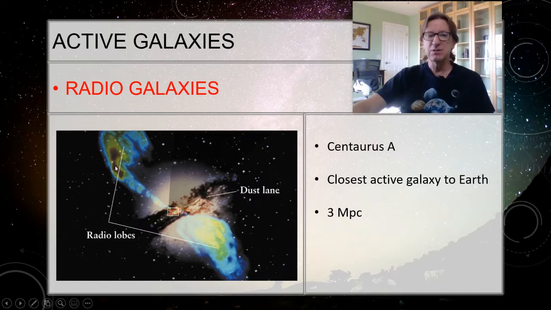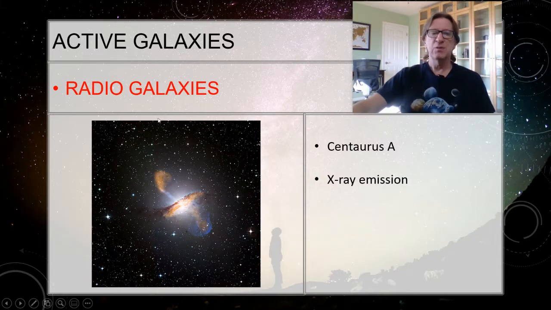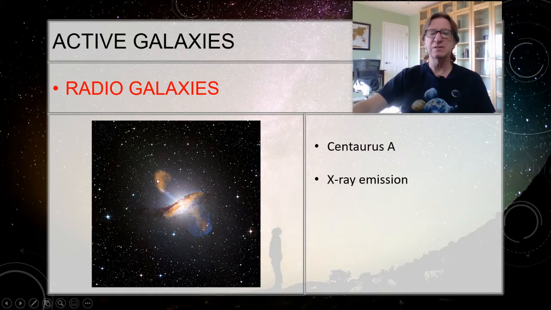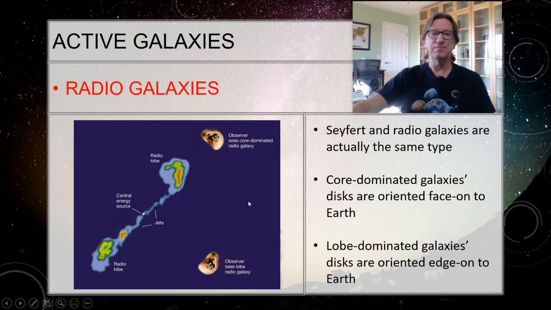And that material itself is radiating radio waves. That's what we call these radio lobes that you see here. So this is actual material that's being thrown out of the galaxy with a lot of energy as well. This is in X-ray, and we see that that material is also emitting X-ray. It's basically the same shape. So this is the same stuff, the same gas, dust, whatever it is, that's emitting that, but you don't see that in the visible range.